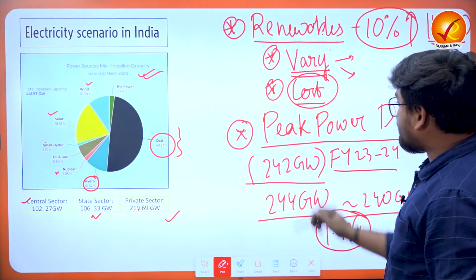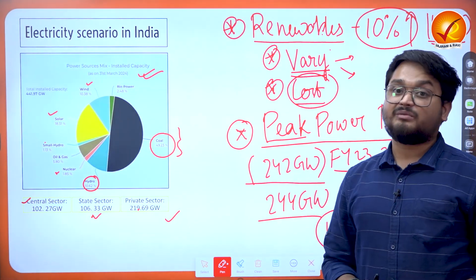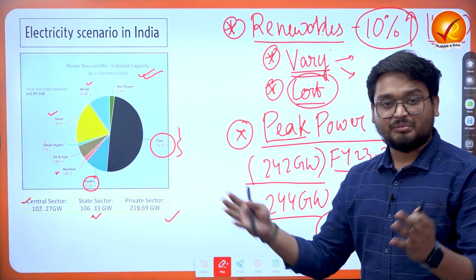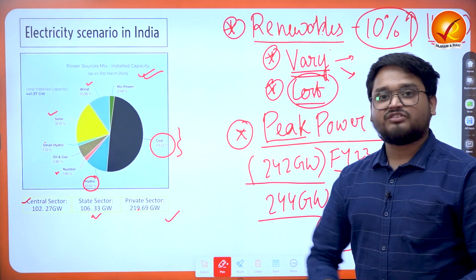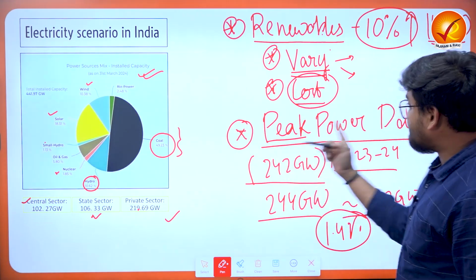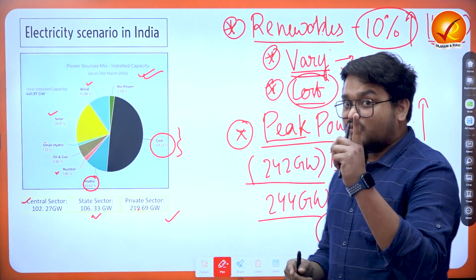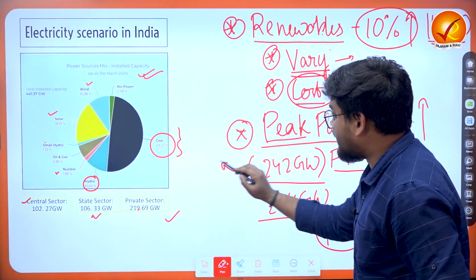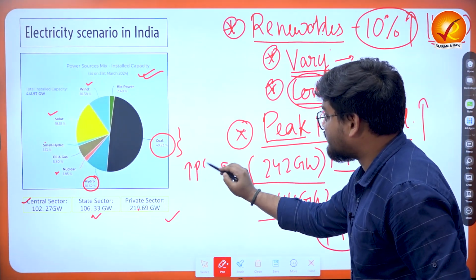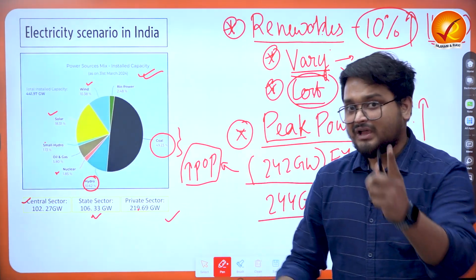Now, when we talk about the peak power demand, it is the total amount of energy that is demanded by the various sections of the population across the various areas of the country. And the main reason why the peak power demand is increasing over a period of time is the increasing population of the country, due to which we require a lot of economic activities, right?